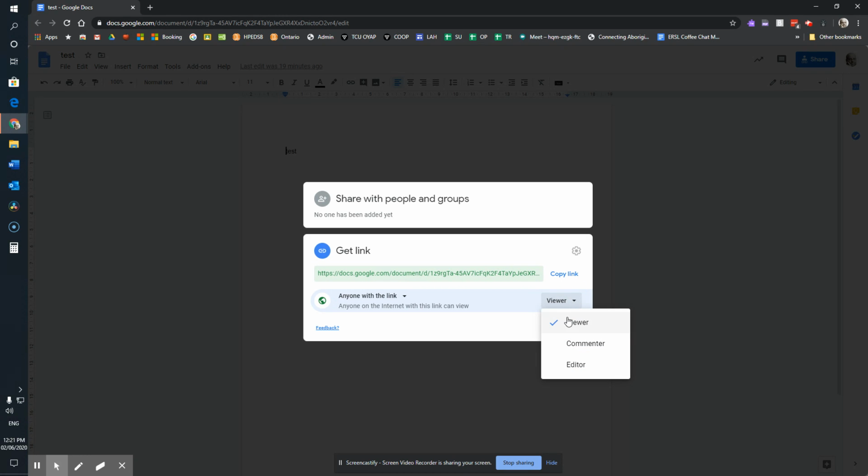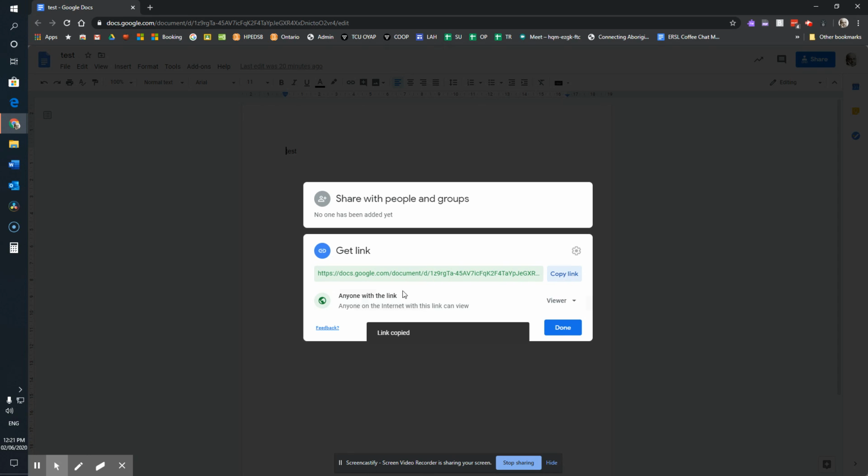And over here is where I can now select what level of viewership I want to share with. So just to be able to see it, to be able to comment on it, but not make any actual changes, or to be an editor. Those are where I can change those levels. Those are the new way to do the Google sharing. All the same principles are there. Once you have all of this set up the way you want it, you can just click over here to copy the link, and now you have the link in order to share.